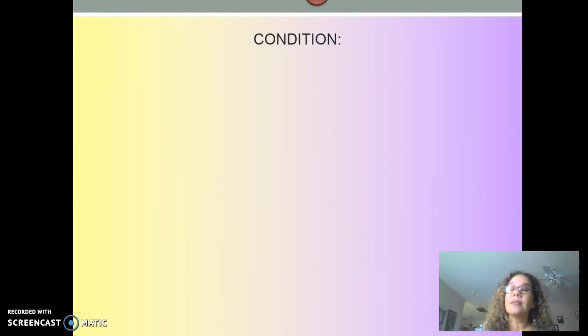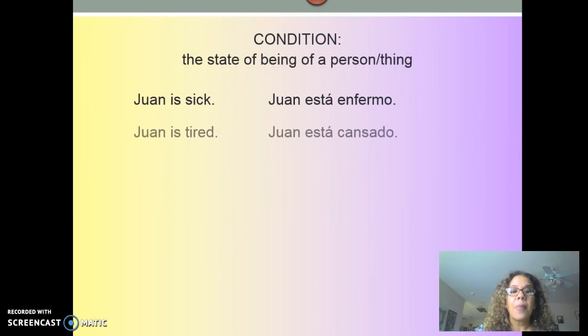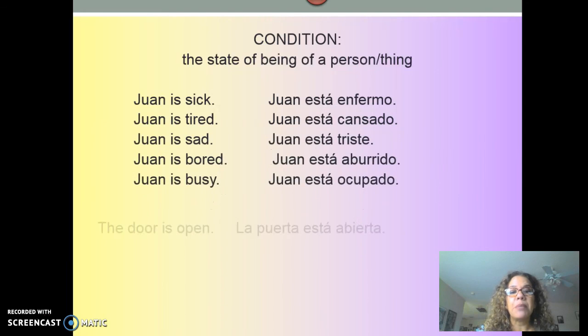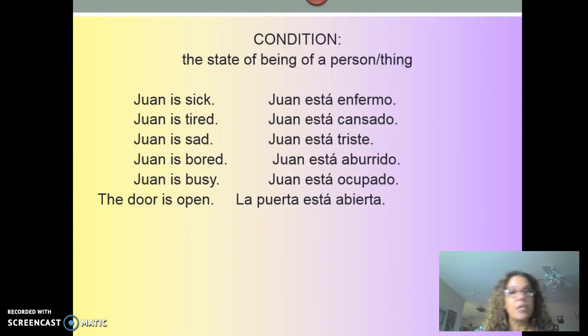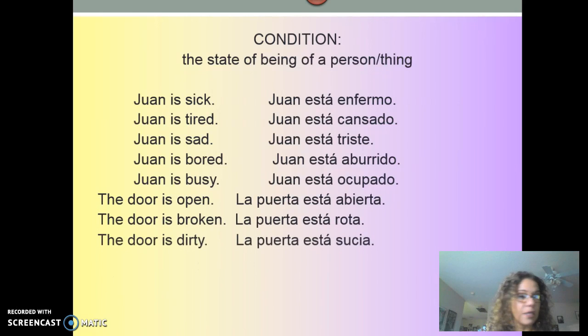Estar conditions are temporary. It's things like being sick, being tired, being sad, being bored, being busy, the door being open. Because again, we could be talking about a person or a thing, in either of those verbs. So these are some examples. I'm hoping that this can help you to be able to figure out when to use which one.